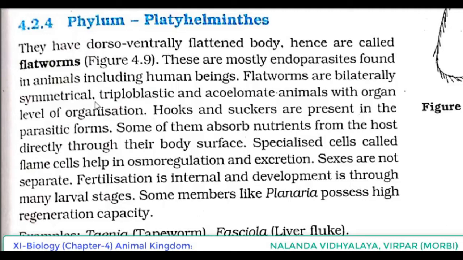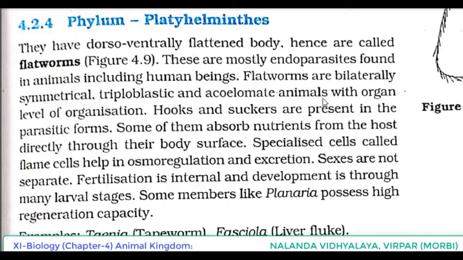Next point, triploblastic. They have 3 germinal layers: outer ectoderm, middle mesoderm and an inner endoderm. And they are acoelomate animals.